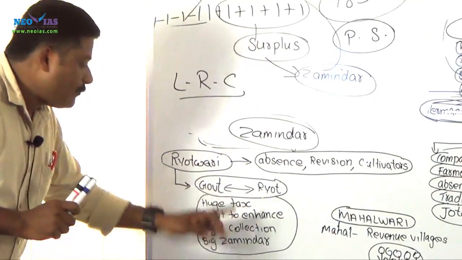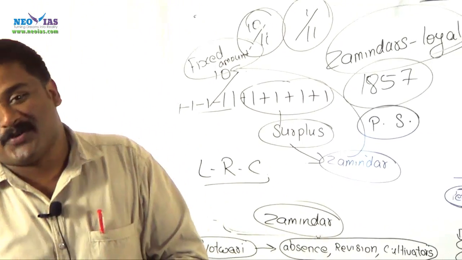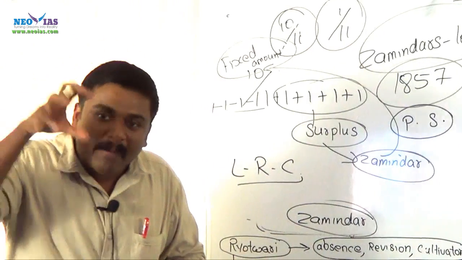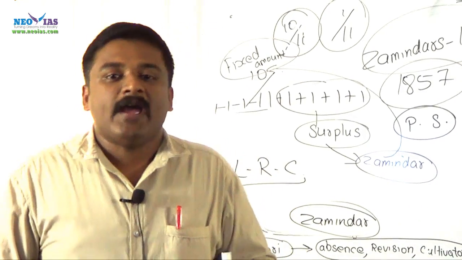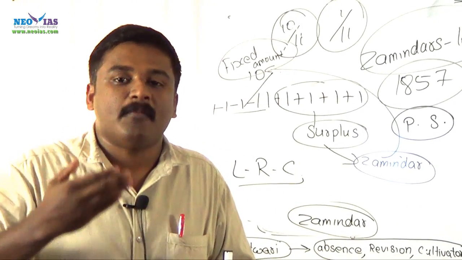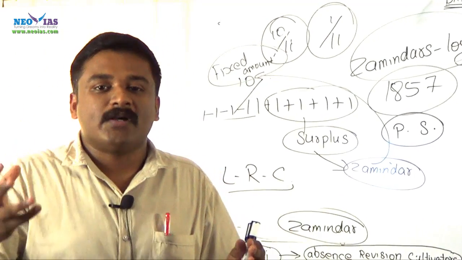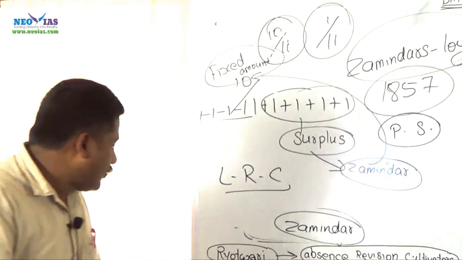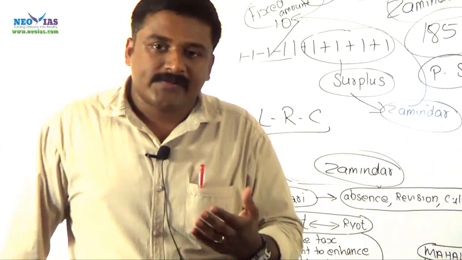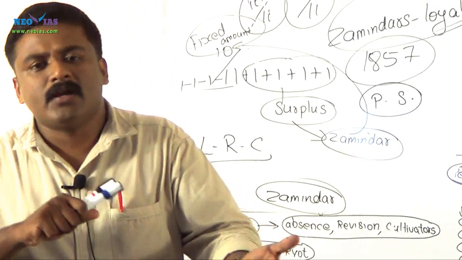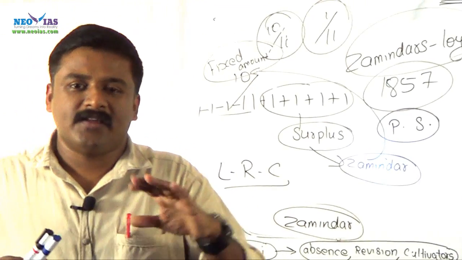Now, again, a rigid pattern of collection. It is almost similar to permanent settlement. Under permanent settlement also we have seen that the way in which the government collected the revenue was rigid, and anybody who failed to pay the amount in time was a loser, or their land was seized and put on auction. So, here also they followed a rigid method of collection.